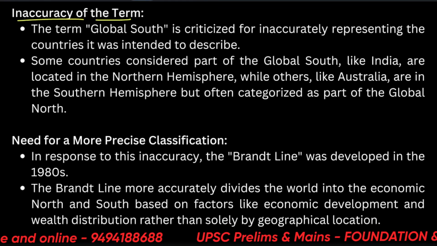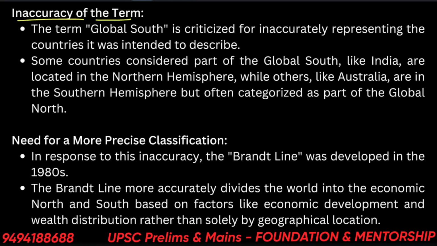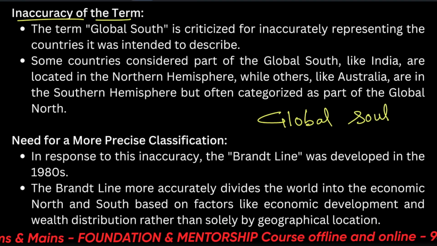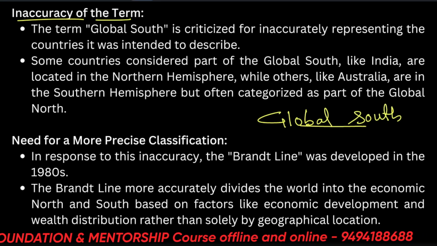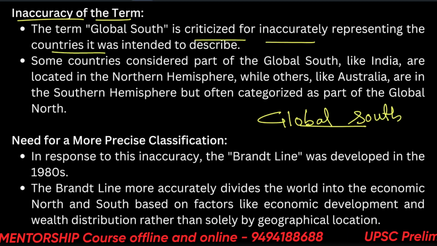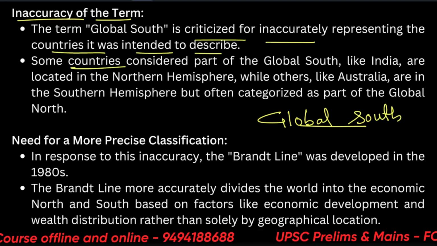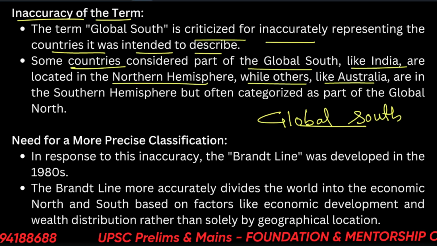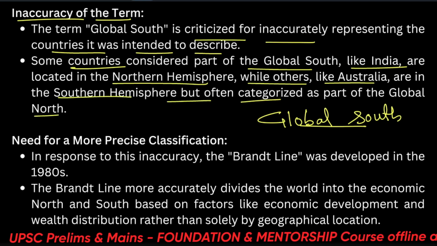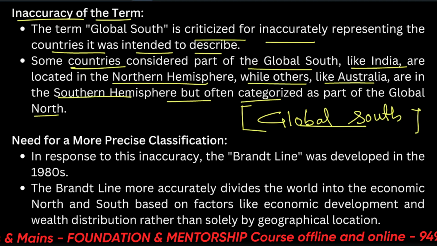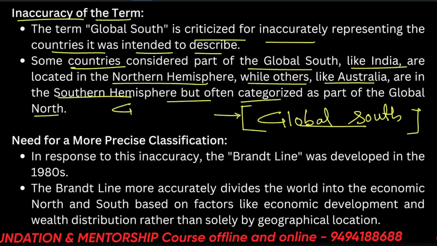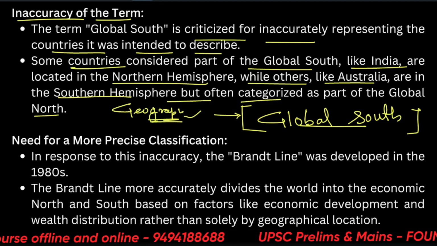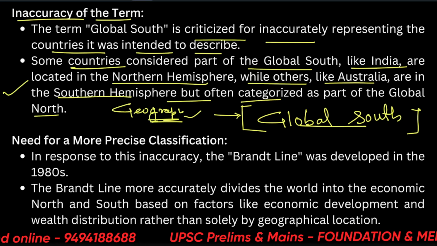Inaccuracy of the term. This is also a sub-heading of the global south that we need to see. Why is the term global south rather incorrect? It's criticized for inaccurately representing the countries that it was intended to describe. Some countries considered part of the global south, like India, are located in the northern hemisphere, while others, like Australia, are in the southern hemisphere but often categorized as part of the global north. So as we can already see, this definition is not completely geographical, and it does not hold true for absolute geography. That is a very simple reason for the inaccuracy of this term.